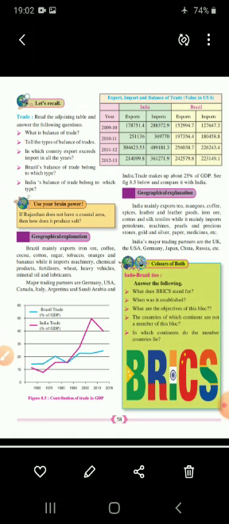Next, economic development. It is very important, because ultimately economic development is the main development of any country. Unless there is development of economy, the country cannot be developed or progress rapidly. So it is very important that economic development should be there, and for that trading relations should be established.